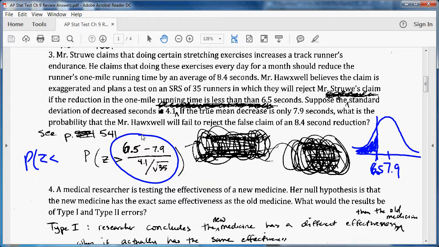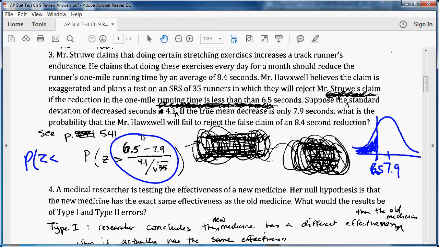Because what I just circled is how we'd find the z-score for that 6.5, because we do 6.5 minus the mean, and then divide by the sample standard deviation, because that 4.1 is the true standard deviation, and then we got to divide by the square root of our sample size, 35.